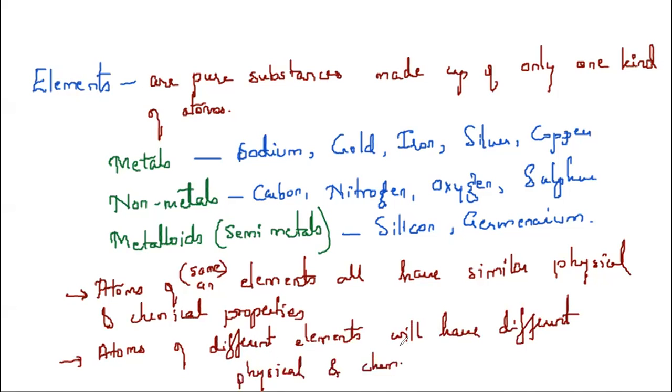So the properties will differ. Chemical properties. Is that right? So they will have different physical and chemical properties. So, very important about elements: atoms of the same element all have the same physical and chemical properties. Atoms of different elements will all have different physical and chemical properties.